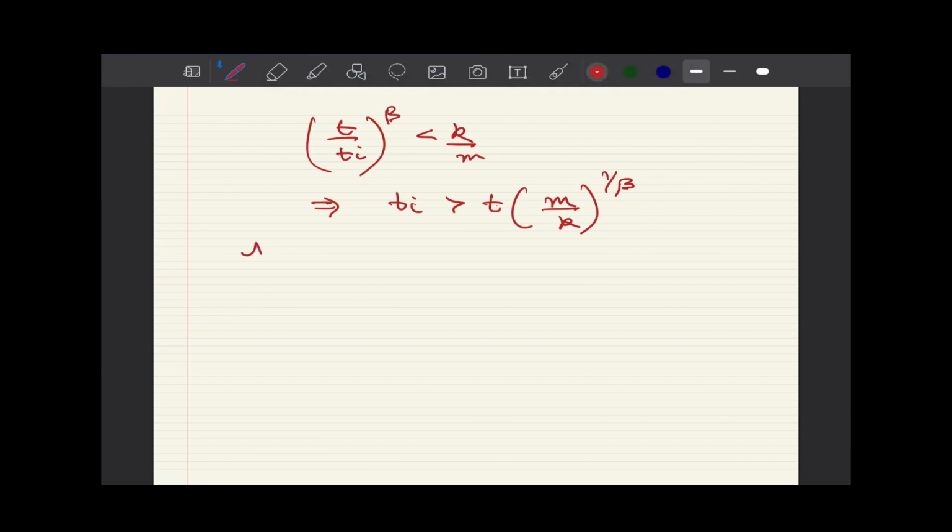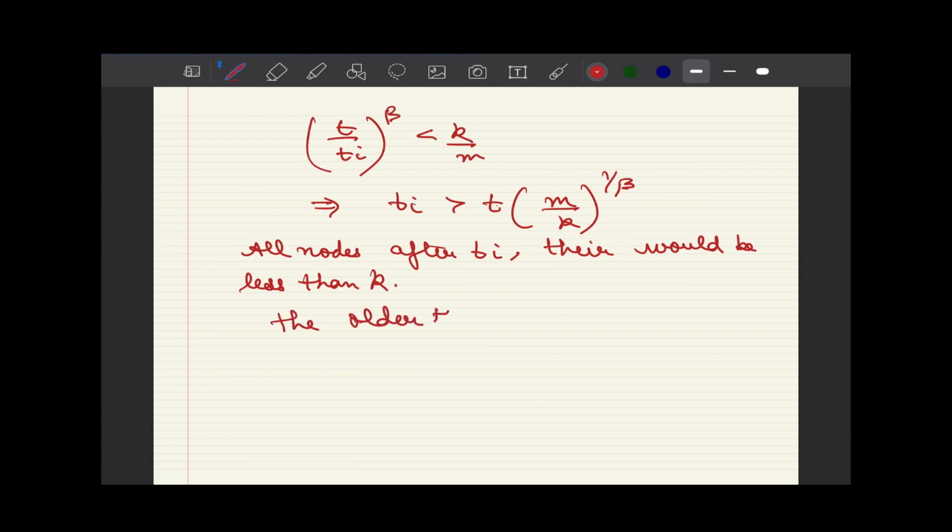And it tells us for all nodes which are arriving after t_i, on an average, because we have already started with the mean field assumption, we are doing these average calculations. So we see that on an average, all nodes arriving after time instant t_i, their degrees would be less than k. And the key message is, the older you are in a network, higher would be your degree if you just go by this BA model.